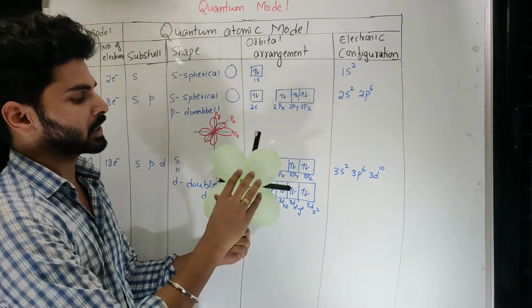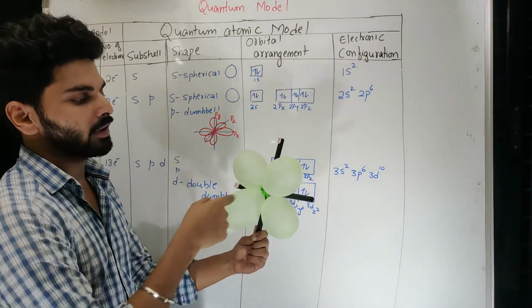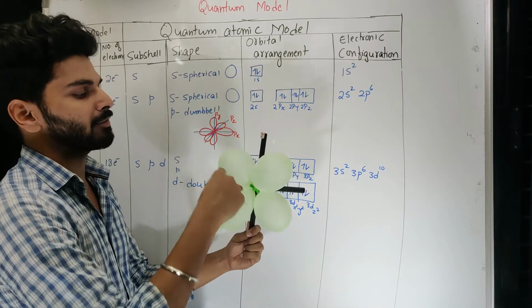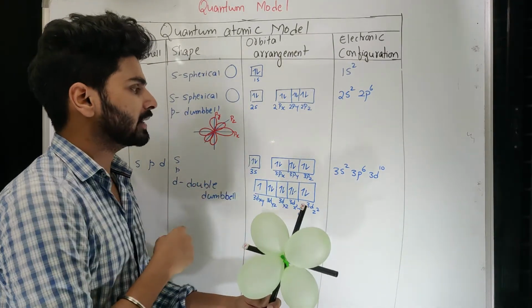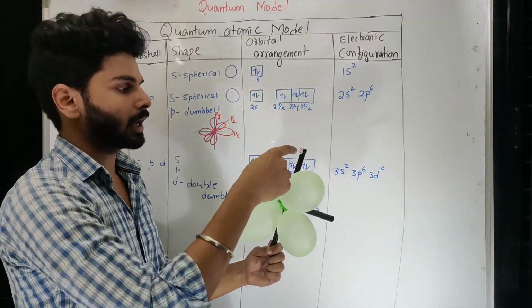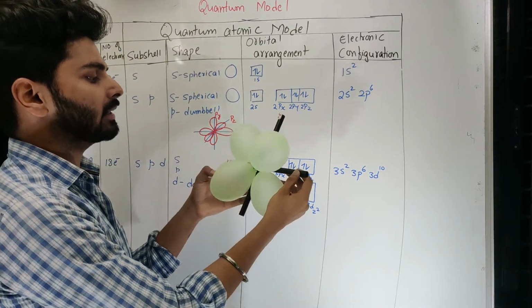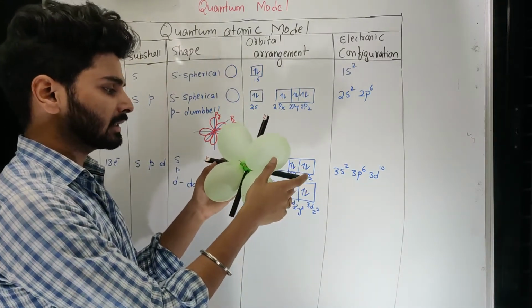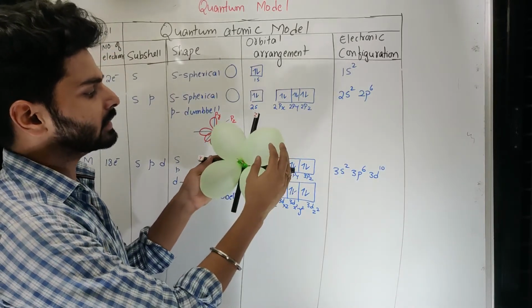That's the reason why that shape becomes important. If there are 2 electrons, they will get paired and start revolving in double dumbbell manner. So how is it different from p? In the case of p, we know it goes along the x-axis, y-axis and z-axis, but these are not on any of the axes, they are on the plane. So they are using all the 4 quadrants.